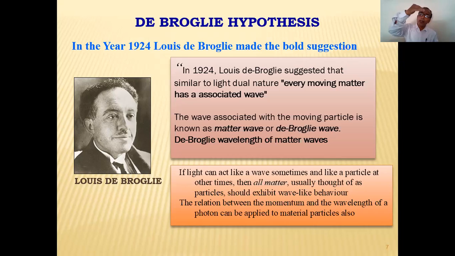That means as in the case of light, we have applied the momentum, किसकी रहती? Particle की रहती, क्योंकि उसको mass है, isn't it? And that's why we have taken the momentum p. But ये momentum p वाला पार्टिकल ये जो है तो किसकी शक्ल में हरकत कर रहा? वेव की शक्ल में हरकत कर रहा, तो उसको क्या लगी रहेंगी? वेवलेंथ लगी रहेंगी. And that's why this relation between the momentum and wavelength of a photon can be applied to the material particle as in the case of light also, isn't it?